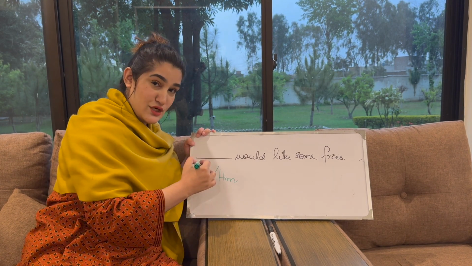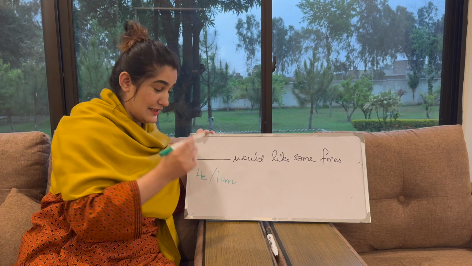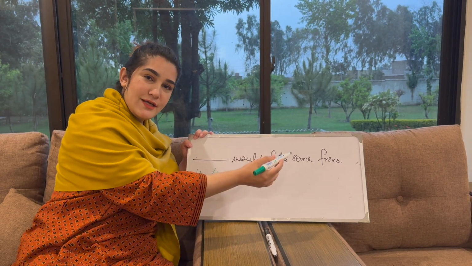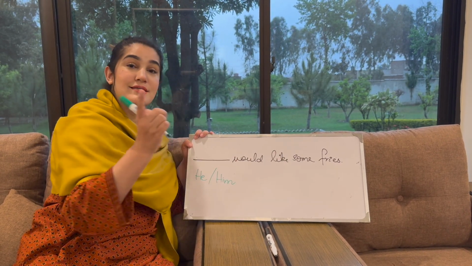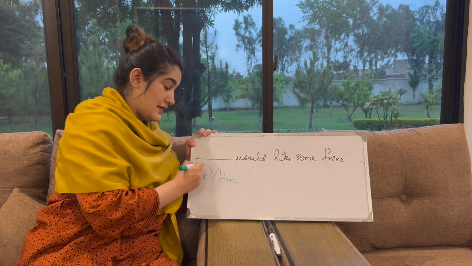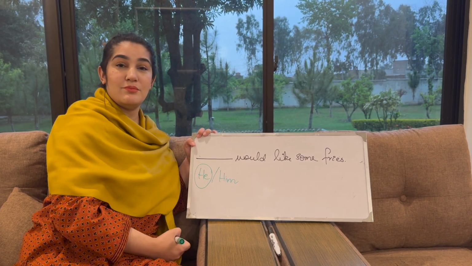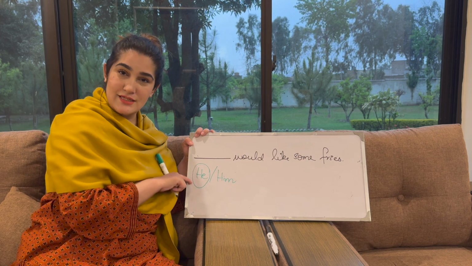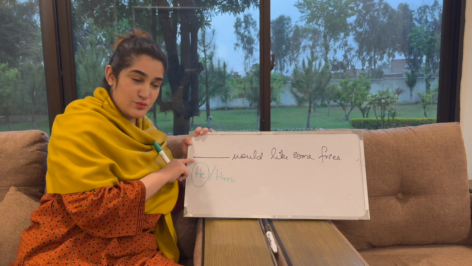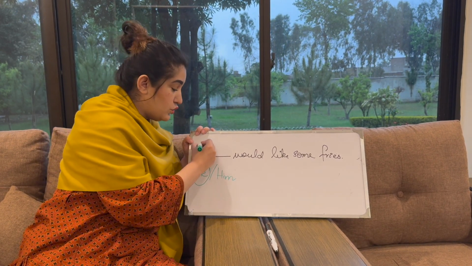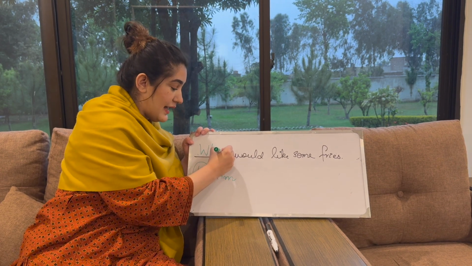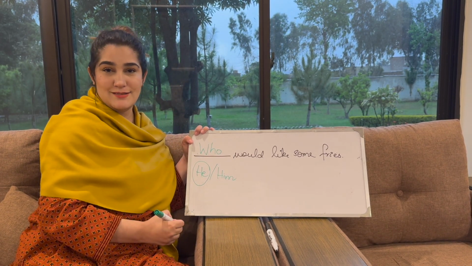It should be a subject. But anyway, let's see. He would like some fries, or him would like some fries? It's he would like some fries. Because it's he, this is going to be who. Who would like some fries?